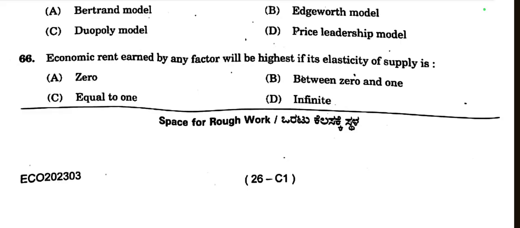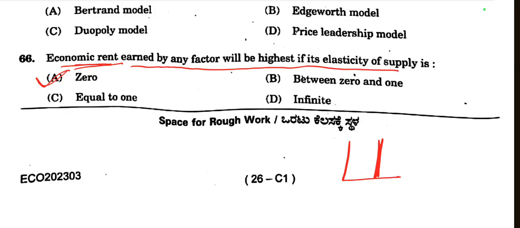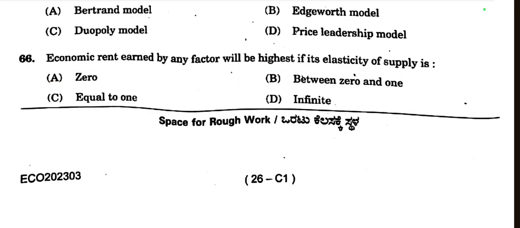If the elasticity of supply is 0 here, then the total is economic rent. So economic rent earned by any factor will be highest if the elasticity of supply is 0. So option A is the right choice here.